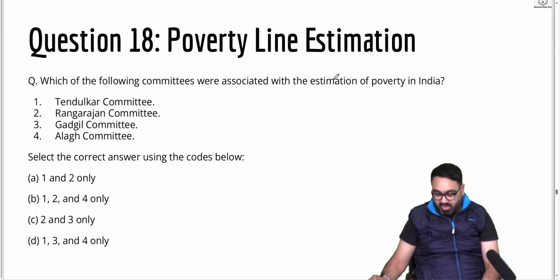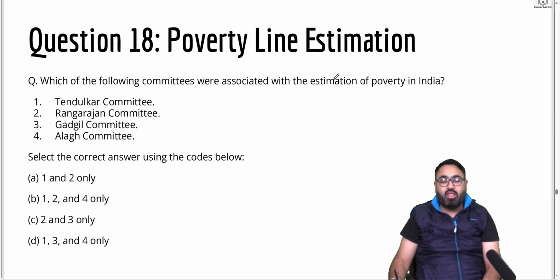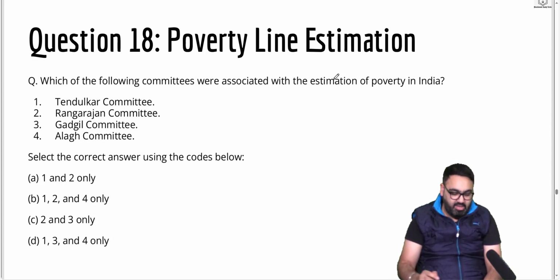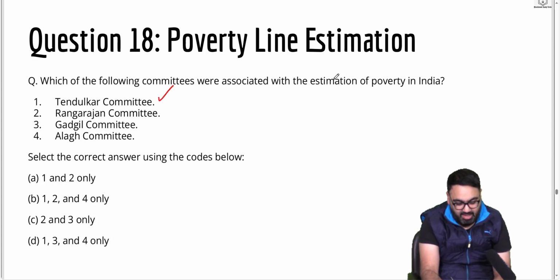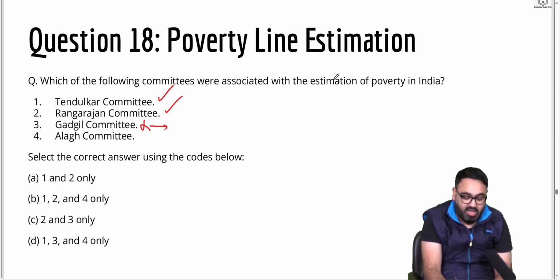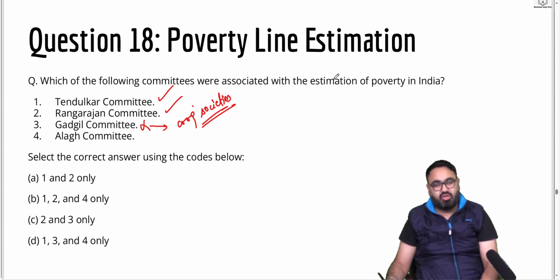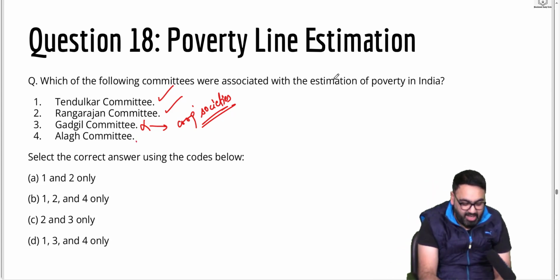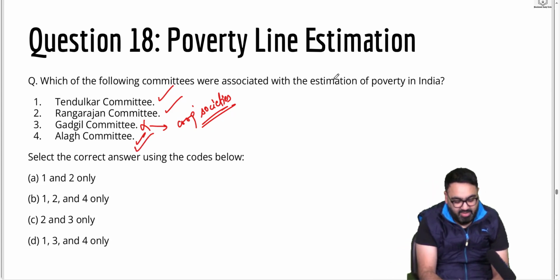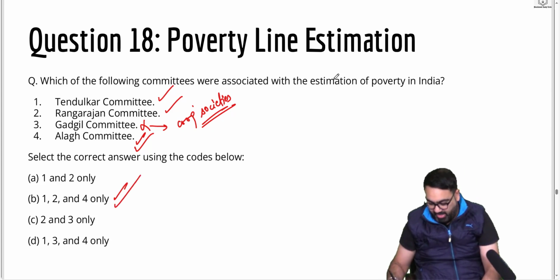Next, question 18. Poverty line estimates. Which of the following committees in India have been associated with the estimation of poverty in India? Tendulkar Committee, yes. Rangarajan Committee, yes. Gadgil, no. Gadgil Committee is more famous for cooperative societies, where they had to give recommendations on how to improve the situation of cooperative societies. Alagh Committee, yes. So all these have given their own recommendations about what the poverty line should be.